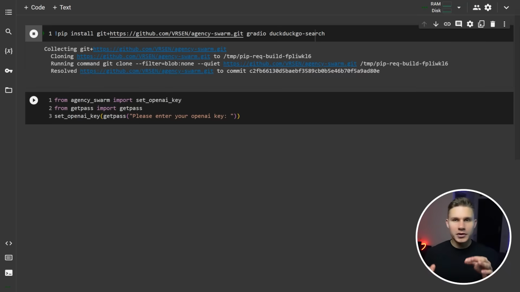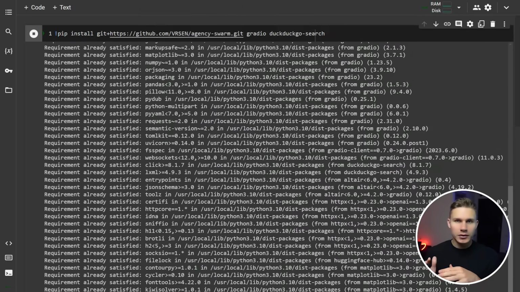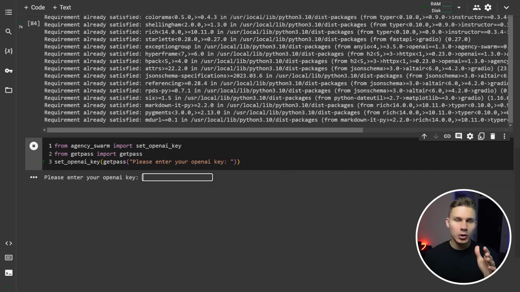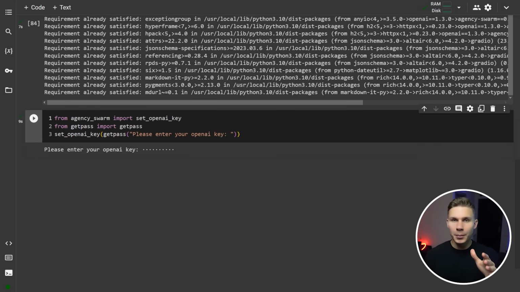But right now, let's go ahead and try to recreate my own AI development agency from scratch. Pull out the notebook from the description and run the install cell to install Agency Swarm from my GitHub. I will post it on pip as soon as I am confident that there will not be any breaking changes. If you find any issues, feel free to open them on GitHub.